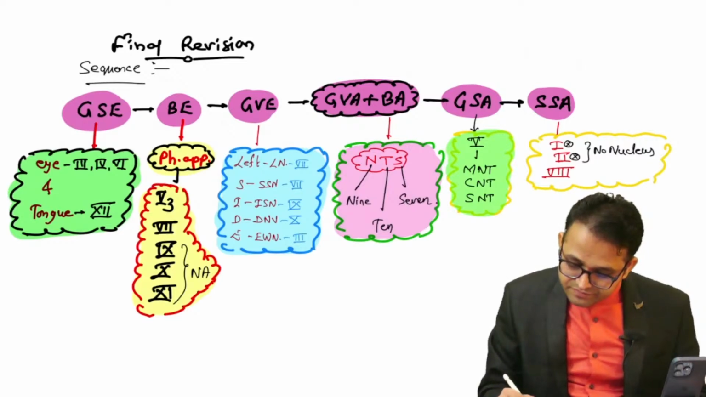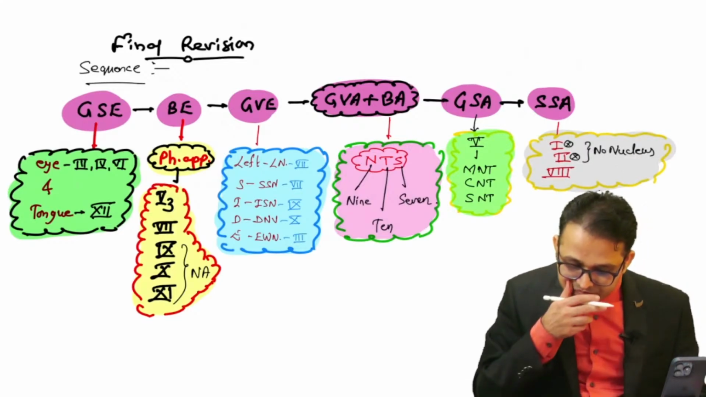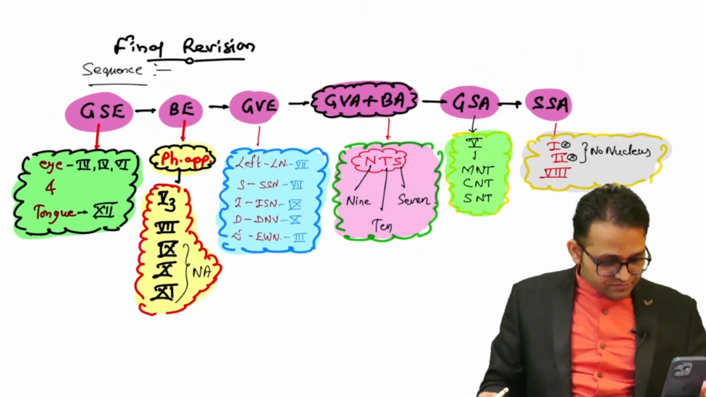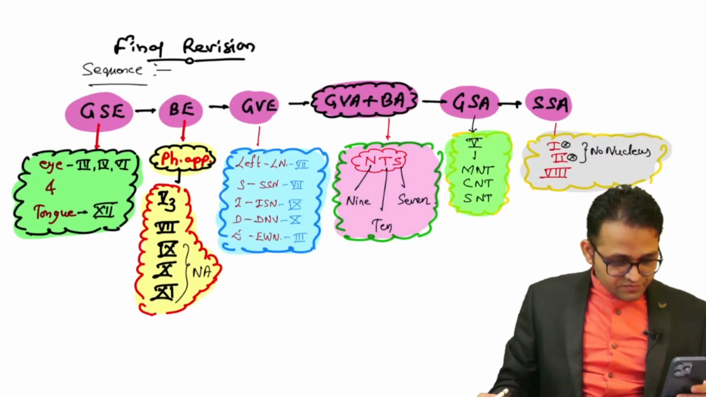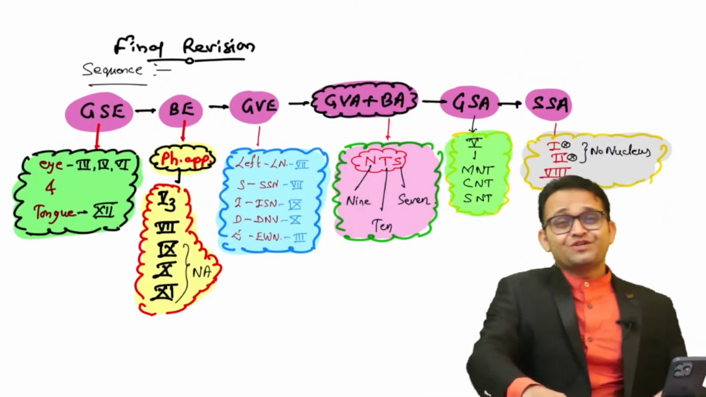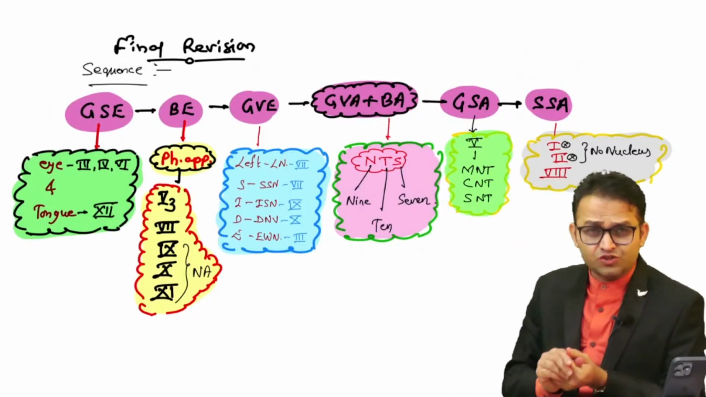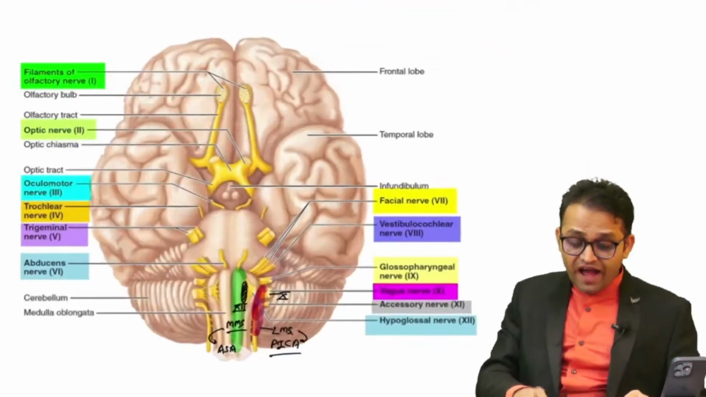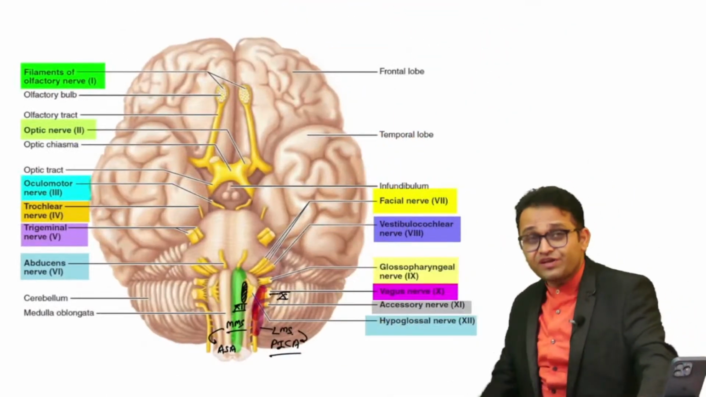Okay, so this is your final revision. Okay, so thank you very much. So this is one of the very difficult topics, but very interesting. Now you all are having the proper understanding why these cranial nerves are having one particular arrangement.